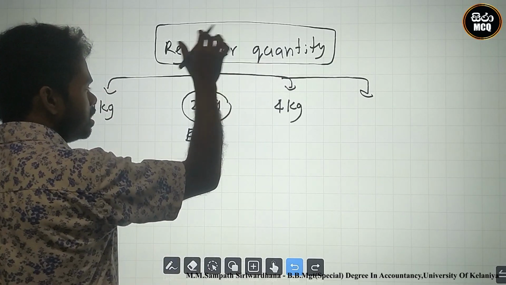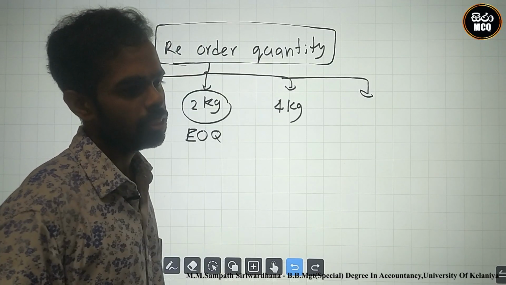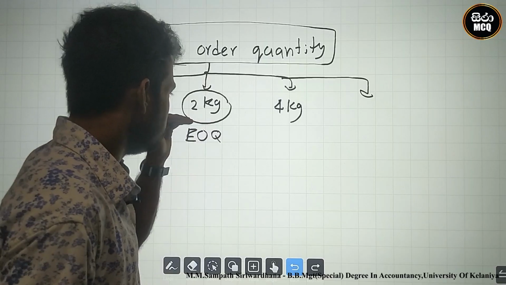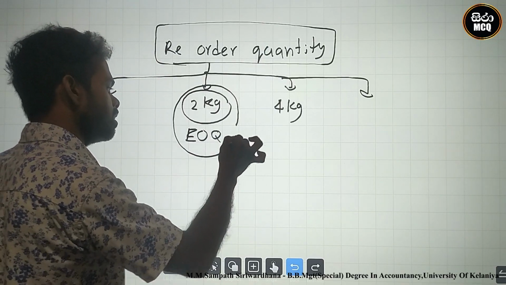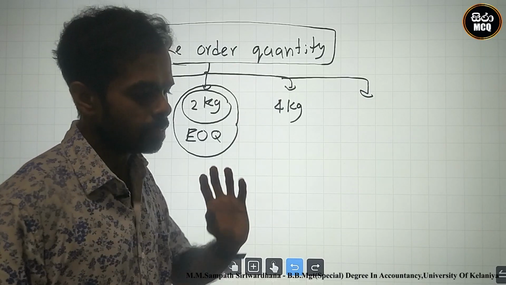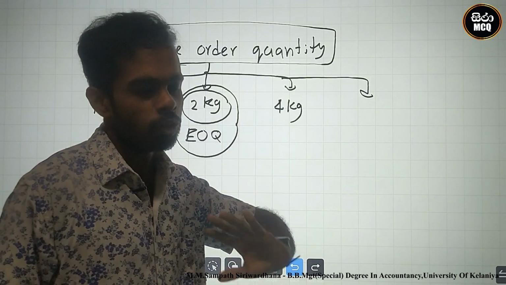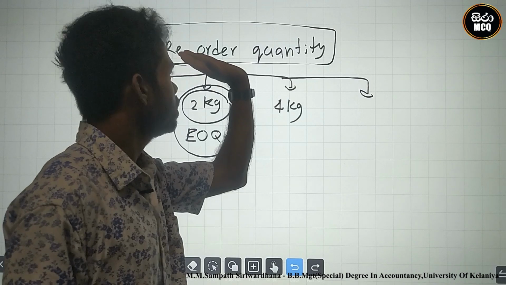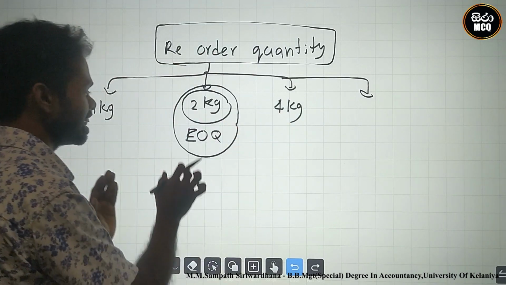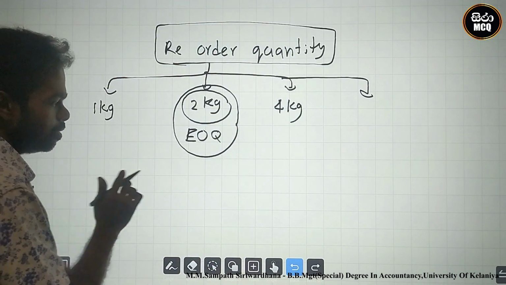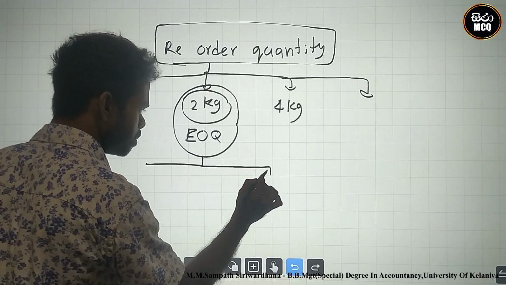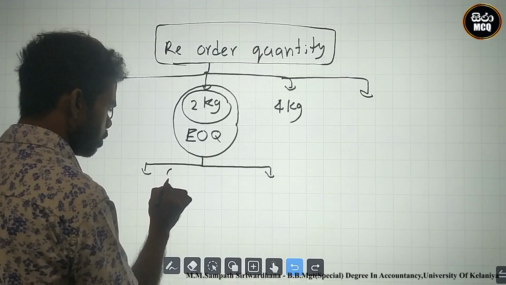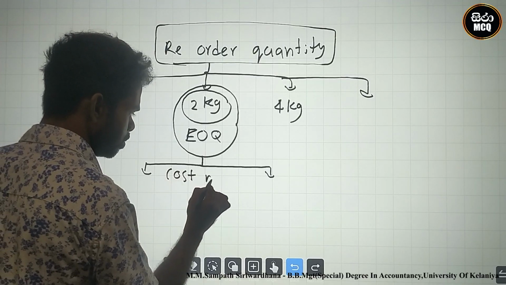There are so many reorder quantities, but the minimum cost one, the EOQ, is purchasing 2 kilogram. Therefore, I can say the economic order quantity among the reorder quantities is 2 kilogram. Therefore, at the EOQ, the cost must be minimized.